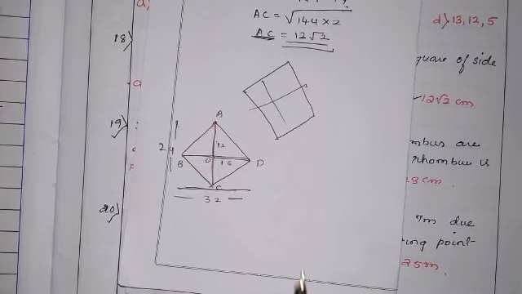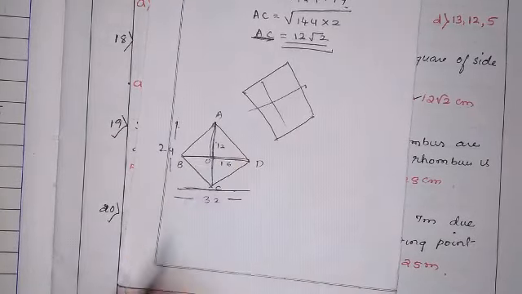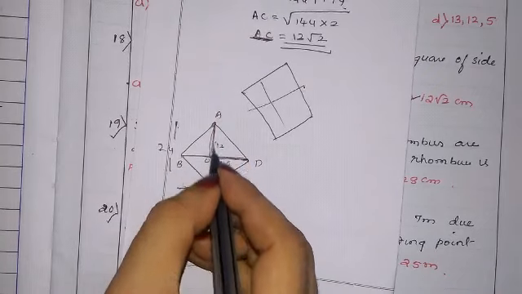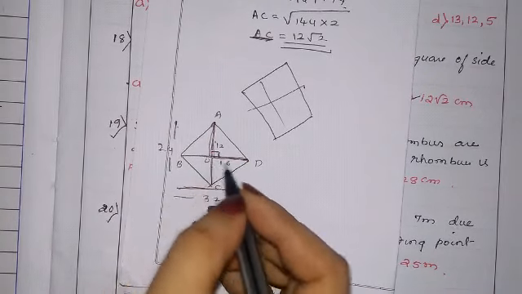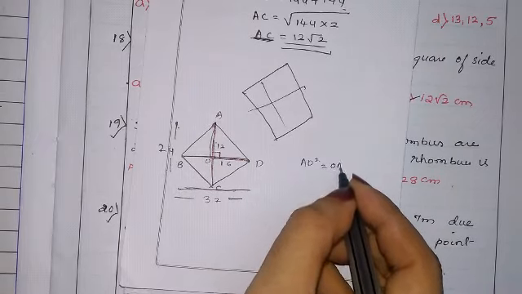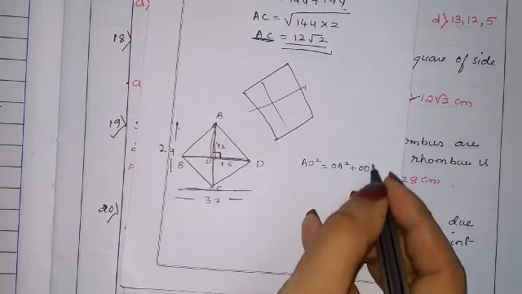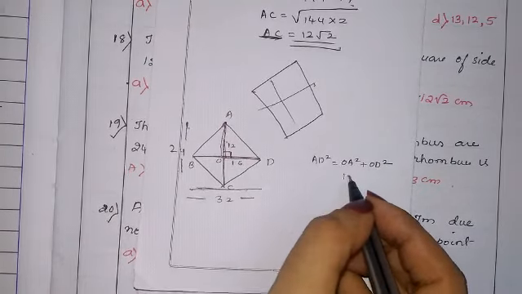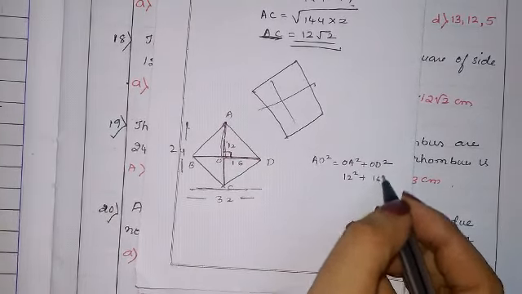So here we can see this side is 12 and this side is 16. Now we know this is 90 degree. By the Pythagoras theorem, AD square is equal to OA square plus OD square, so 12 square plus 16 square.